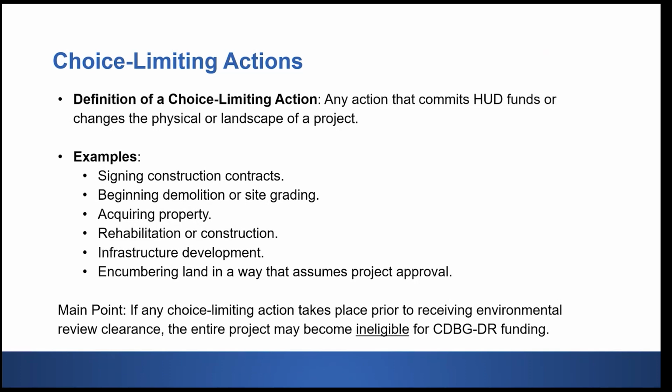So, for example, acquiring property, signing a construction contract, starting demolition, or committing non-refundable funds before the review is finished. These are all examples of choice-limiting actions. And HUD is very strict about this.